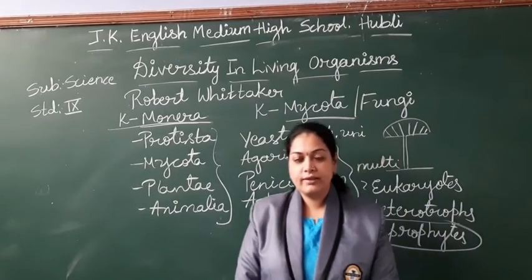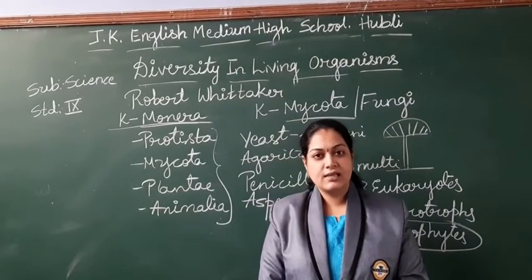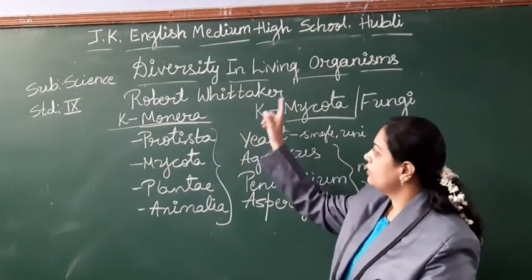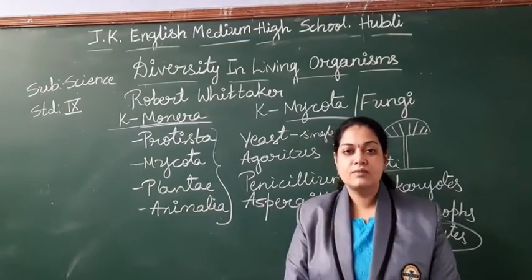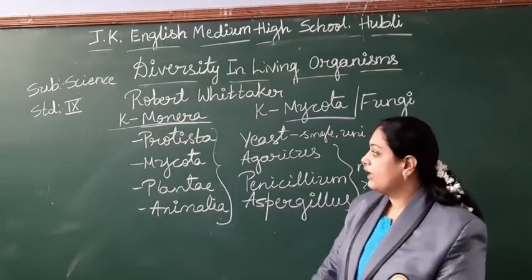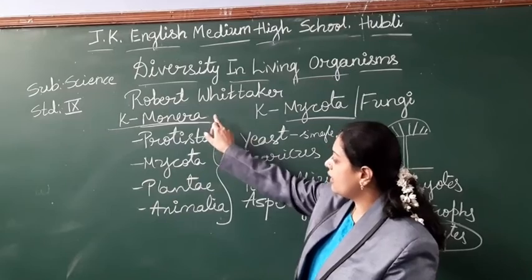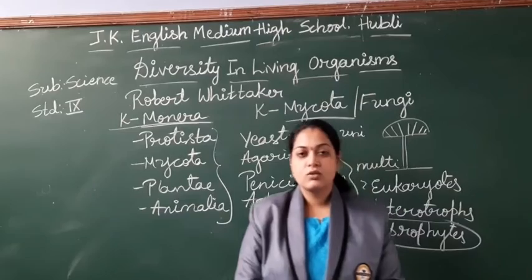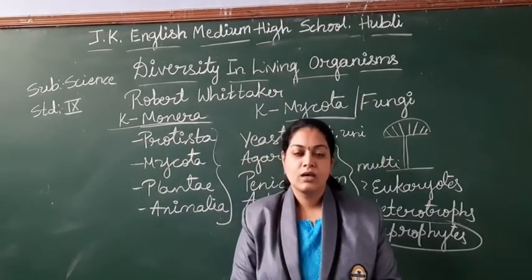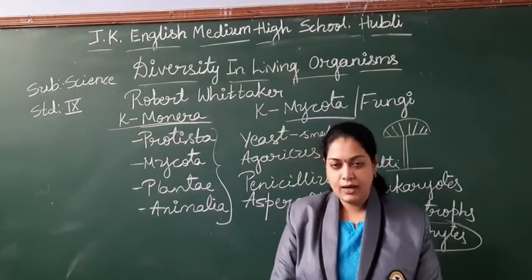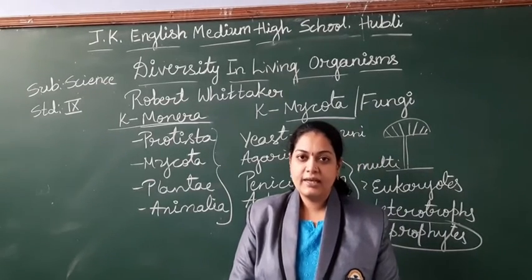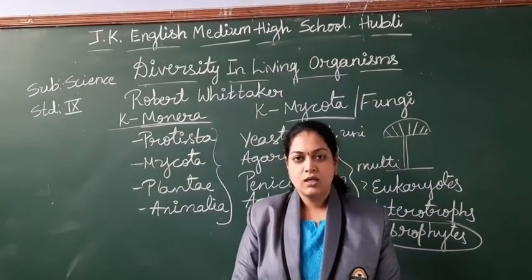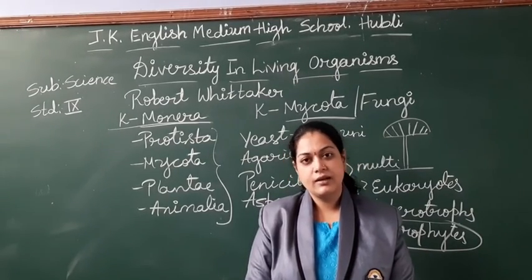Okay. So what are all the things we have discussed today? We discussed the hierarchy of classification, and we discussed that Robert Whittaker classified organisms under 5 kingdoms. And among the 5 we discussed Monera, Protista and Mycota. Right, students? So today's home assignment: draw a neat labeled diagram of bacteria and amoeba. Remaining we'll discuss in our next class.